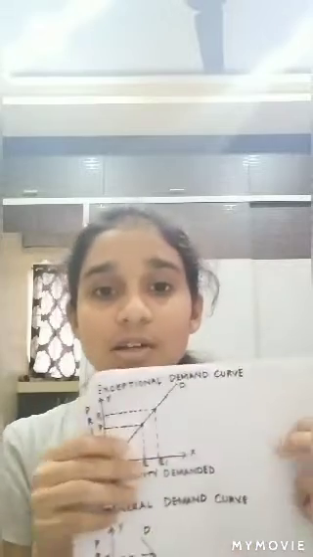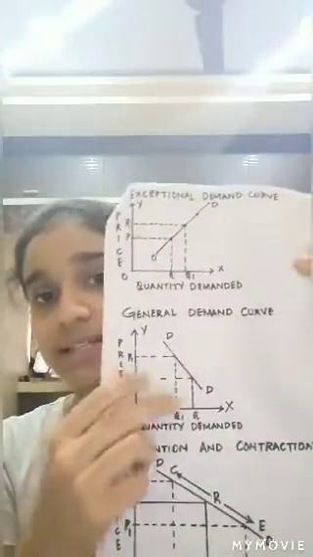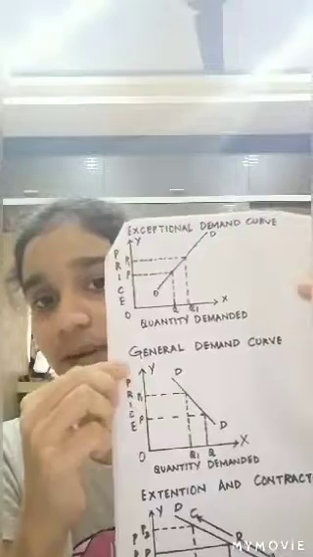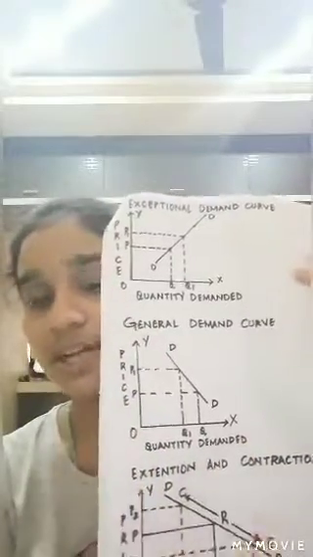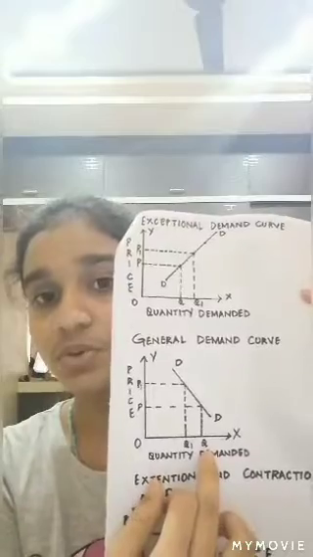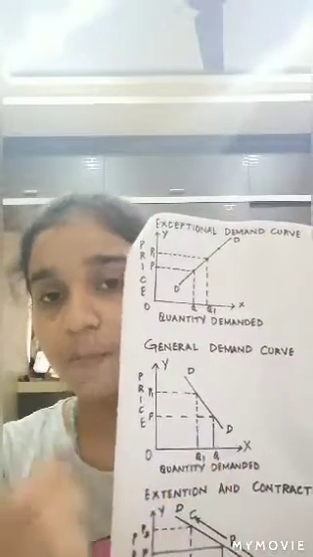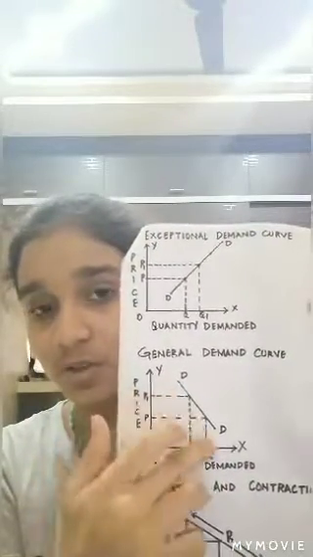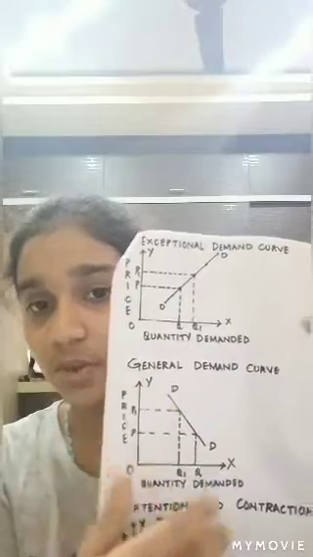Now, generally, when we talk about the law of demand, we have discussed that more goods will be demanded at a lower price and fewer goods will be demanded at a higher price. In such cases, the demand curve slopes downward or it has a negative slope. Here we have seen that price is taken on the y-axis and quantity demanded on the x-axis. So when the price has increased, we can see that the quantity has increased from Q to Q1. So here we have an exceptional demand curve, whereas normally we have a demand curve which slopes downward, or has a negative slope. There are some reasons for it. Now let us know about these reasons.